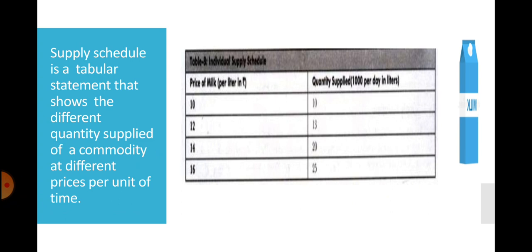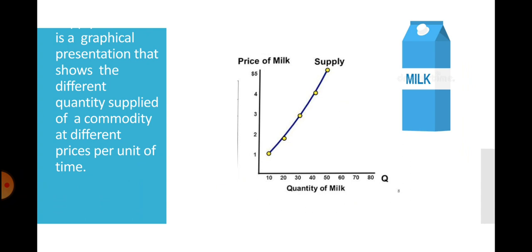For example, if the price of milk is rupees 10 per liter, then the firm is willing and able to supply 10,000 liters of milk in a day. Whereas if the price rises to 12 rupees per liter, then the firm is willing to supply 13,000 liters of milk in a day. And when this information is presented in the form of a graph, it is known as a supply curve. It can be seen that the supply curve is upward rising, showing a positive relationship between price and quantity supplied of a commodity. As the price of milk is rising, quantity supplied of milk is also rising.